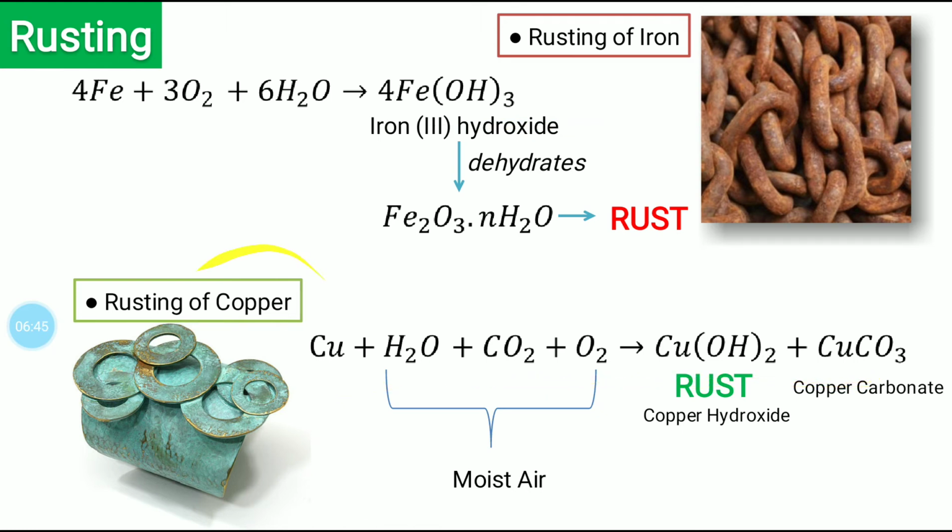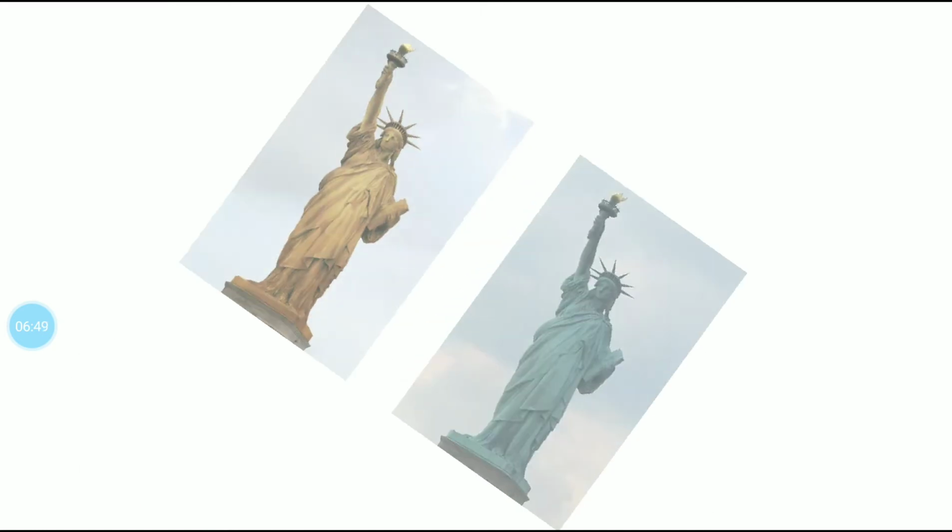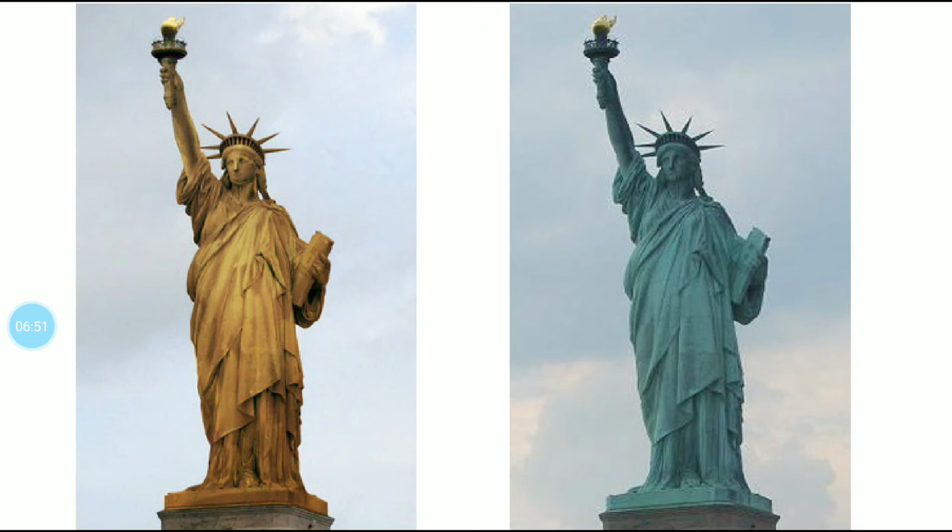And the best example, if it comes to mind for rusting of copper, is actually the Statue of Liberty. This is the Statue of Liberty, because it was made from copper. This is what it originally used to look like, and now the statue has become greenish in color. So why has it become greenish in color? Because of the rusting process. So that's how it has become rusted.